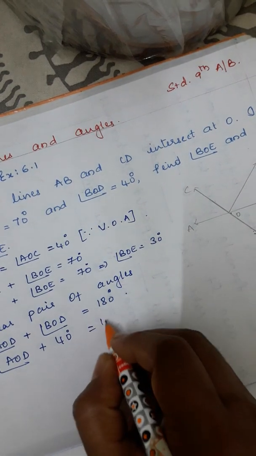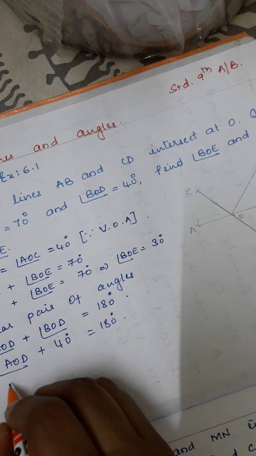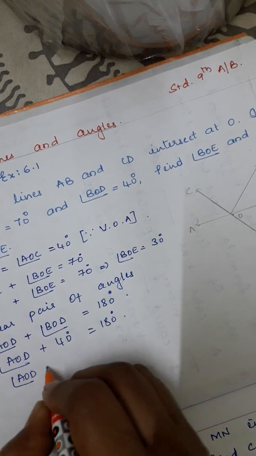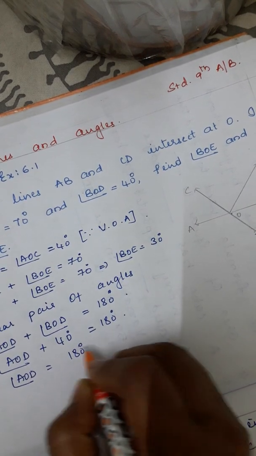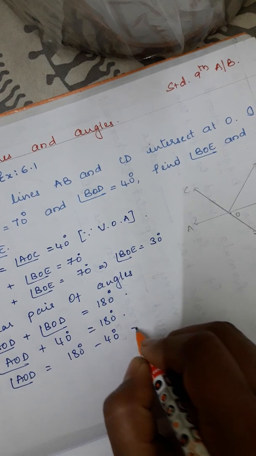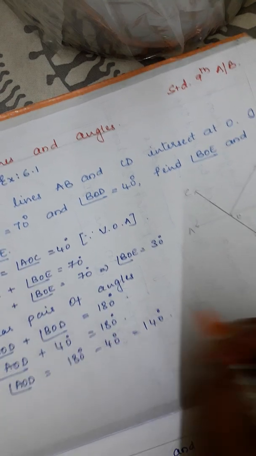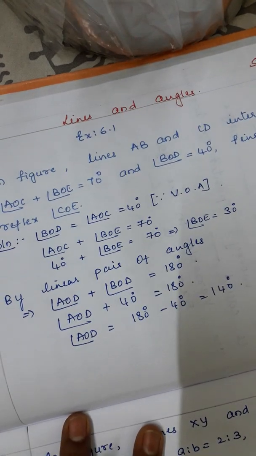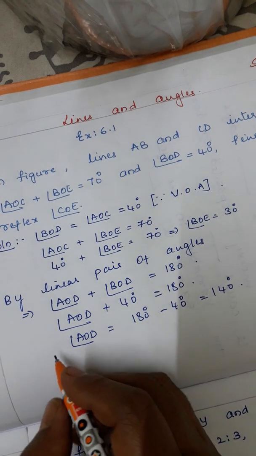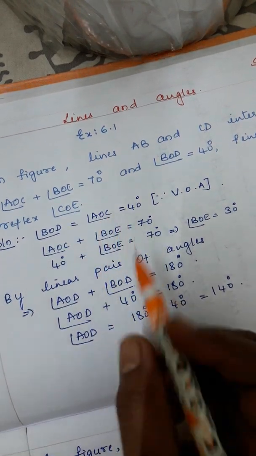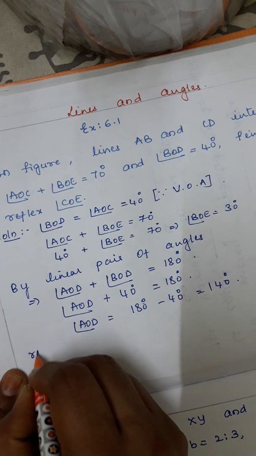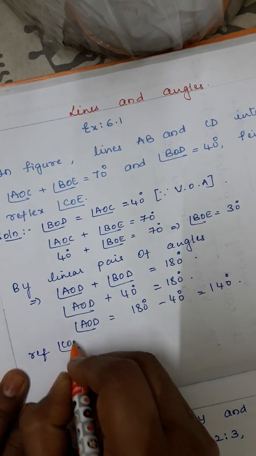So, that is equal to 180 degree. So, angle AOD is equal to 180 degree minus 40 degree, that is equal to 140 degree. So, next what has he asked? He has asked us to find reflex angle COE. So, coming to the reflex angle COE.